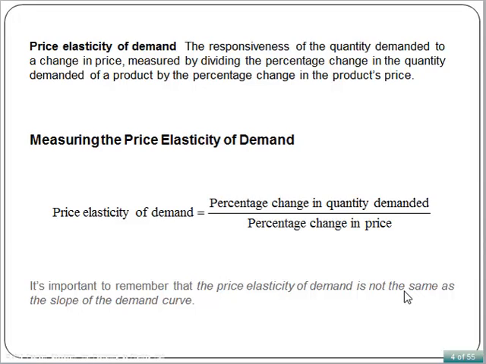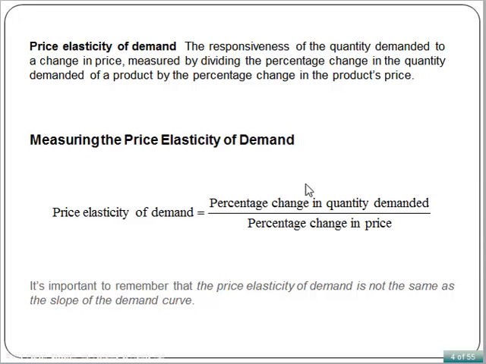It's important to remember that price elasticity of demand is not the same as the slope of the demand curve. So if the quantity demanded is very responsive to the changes in price, the percentage change in quantity demanded will be greater than the percentage change in price, and the price elasticity of demand will be greater than 1 in absolute value. In this case, we say demand is elastic.